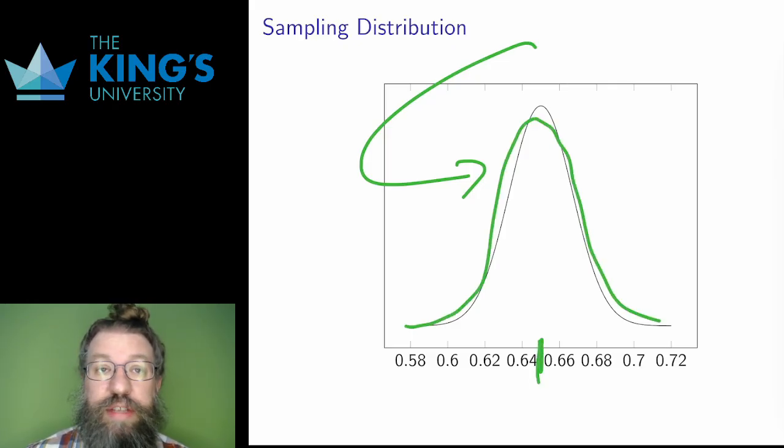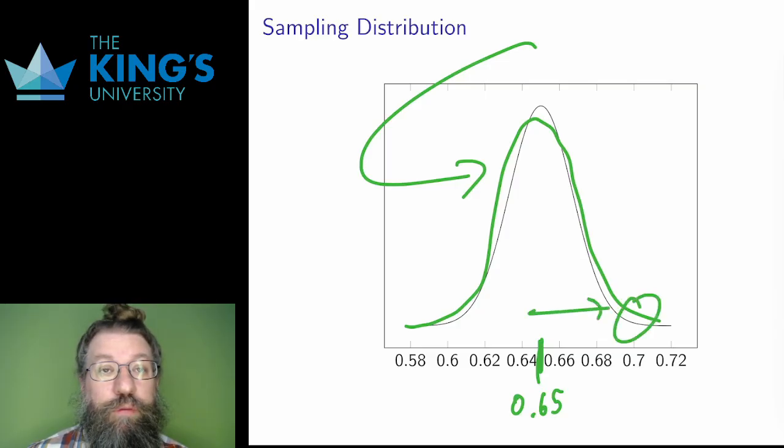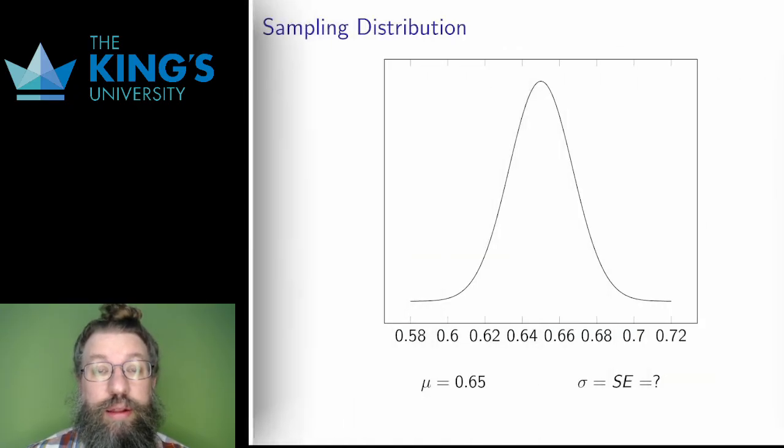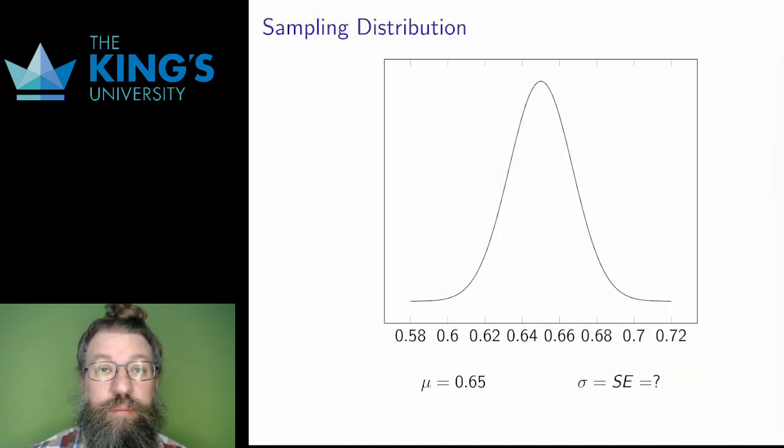The mean of the sampling distribution will be given by the null hypothesis. In this case, a mean of 0.65. Our sample statistic is 0.70, and we want to know how far out this is in the sampling distribution. Well, that tells us how unlikely our sample statistic is.